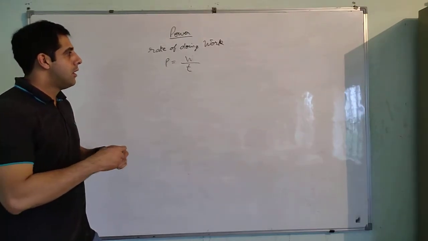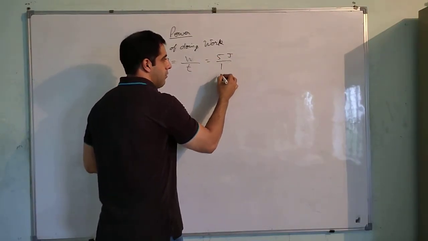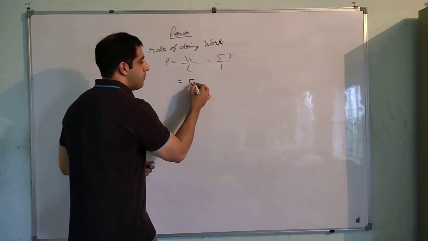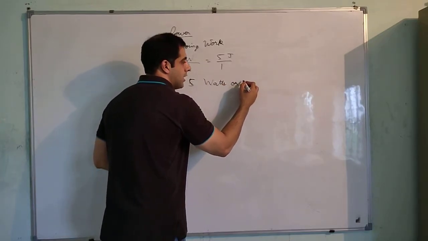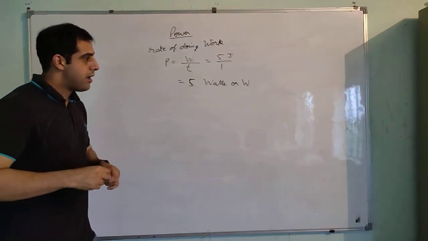If I am doing 5 joules of work in 1 second, then my power will be 5. And what is the unit of power? The unit of power is watts, which is denoted as capital W. So my power will be 5 watts.